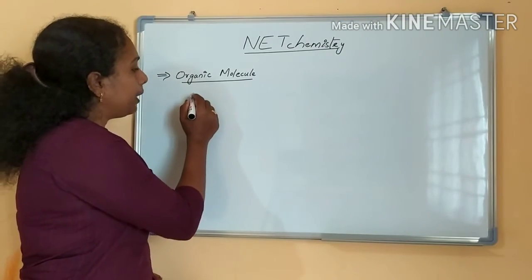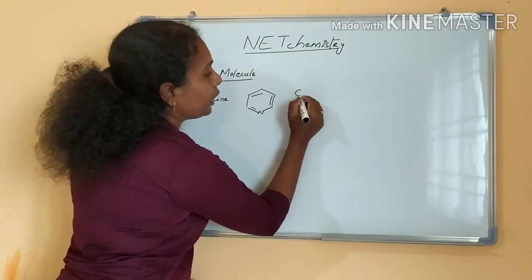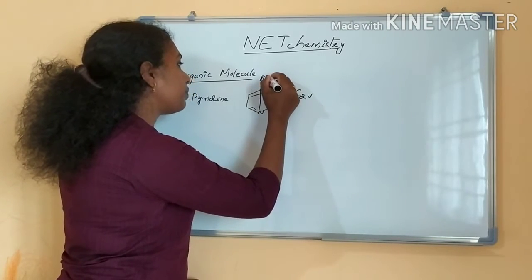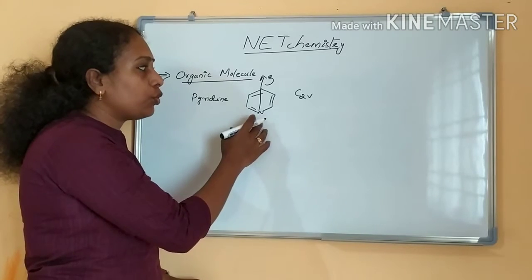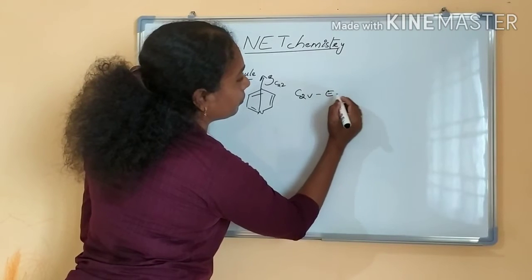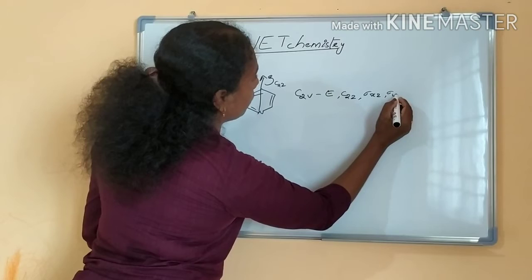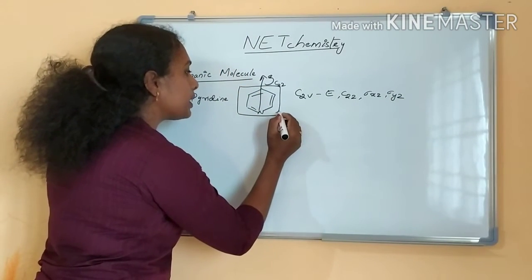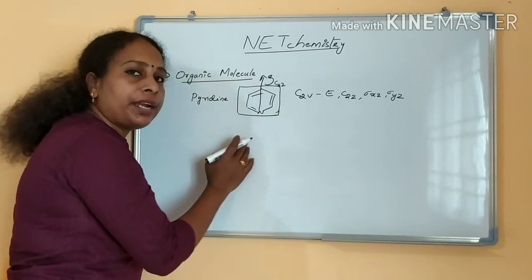First one I am taking pyridine. Pyridine belongs to the C2V point group. C2 axis is through like this. The symmetry operations are identity, C2, sigma XZ and sigma YZ. Sigma YZ is the molecular plane and sigma XZ is the plane perpendicular to the molecular plane.